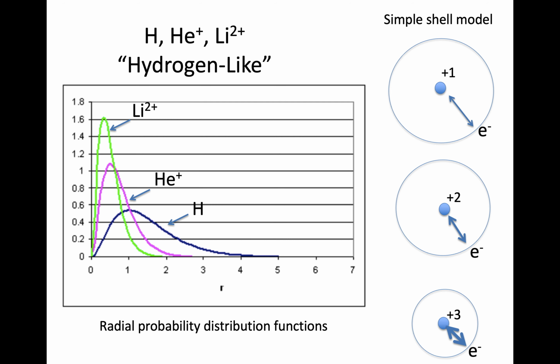In all of these cases, I don't have any shielding electrons. So for hydrogen, it would be +1. For helium +1 cation, it would have an effective nuclear charge of +2. For the lithium 2+, it would have effective nuclear charge of +3. There's no shielding electrons in any case. So you notice that that inner electron is being pulled closer and closer to the nucleus. The size is being affected by the effective nuclear charge.